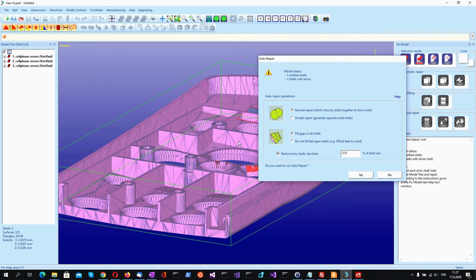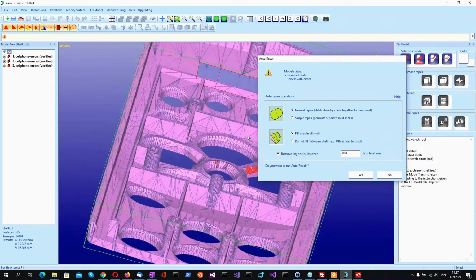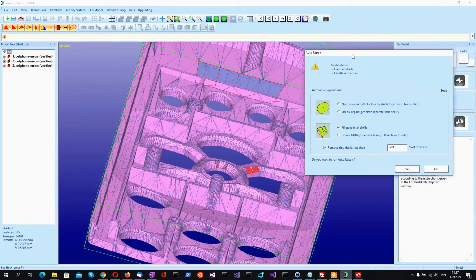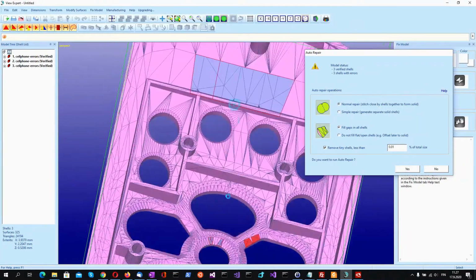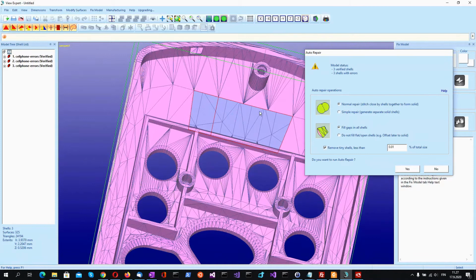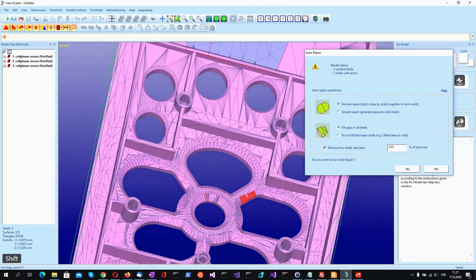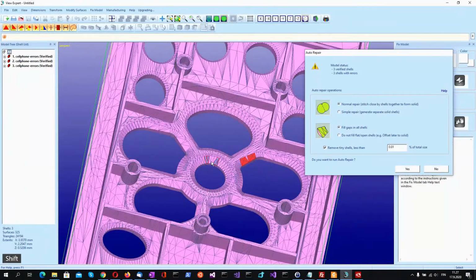The verification finds some problems in this model, and by visually looking, we see that there are some gaps. In this side of the model, there are some big gaps. In this part, some smaller gaps.